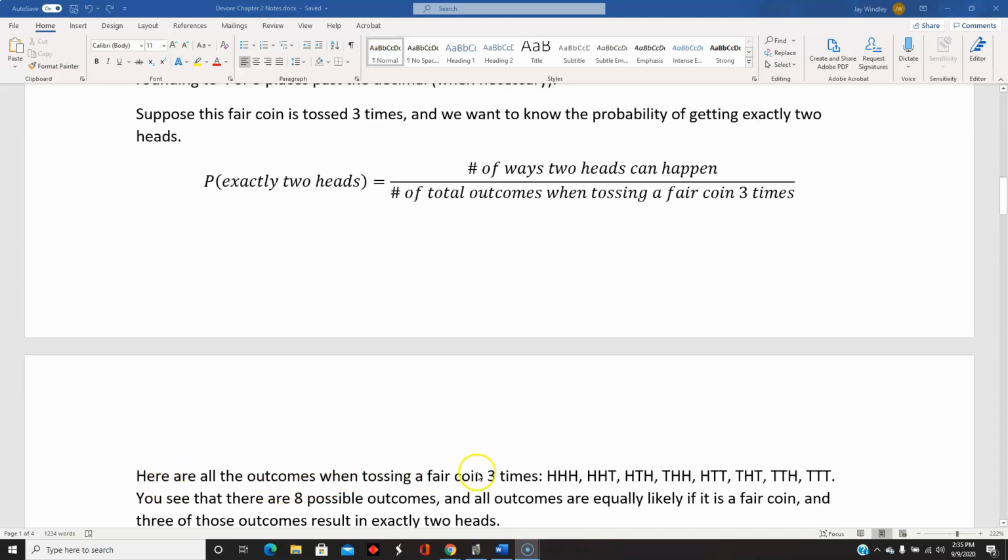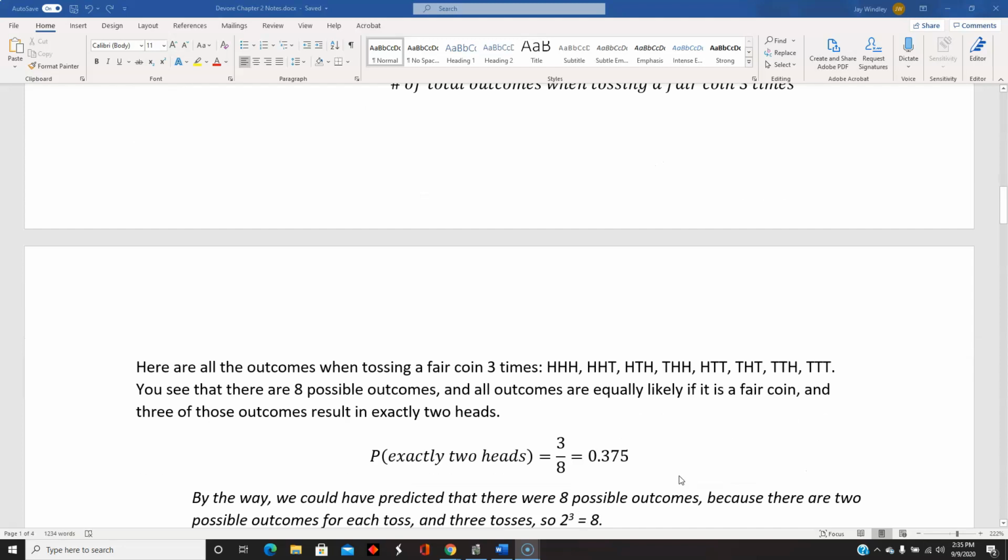Here's all the things that I believe can happen when you toss a coin 3 times. Anywhere from all 3 heads to all 3 tails. And I believe if I've listed them all, there's 8 different things that can happen, and all the outcomes are equally likely if it's a fair coin. And it looks like we've got 1, 2, 3 of those outcomes that result in exactly 2 heads. Therefore, the probability of exactly 2 heads is 3/8 or 0.375.